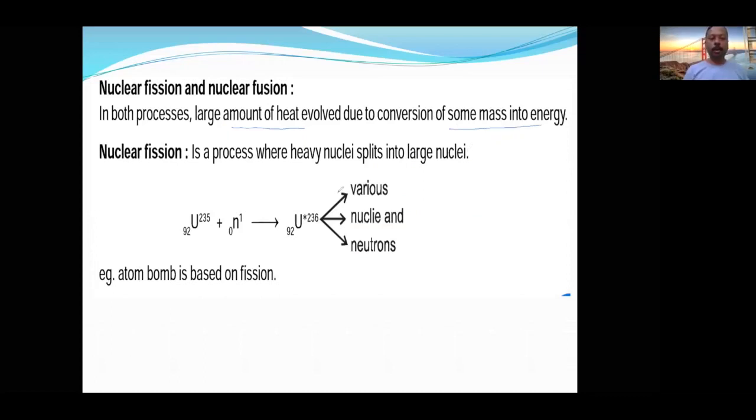Okay, let us take nuclear fission. It is a process where a heavy nucleus splits into smaller nuclei, a large number of small nuclei. So this is a heavy nucleus and it is splitting into two or more nuclei. If it is splitting, then it is called nuclear fission. For that, we are colliding with neutrons, fast moving neutrons. So the atomic bomb is based upon nuclear fission only. Now let us see some detailed explanation.